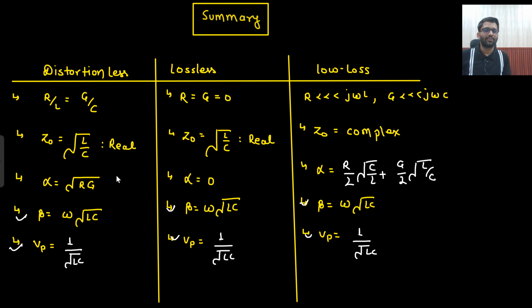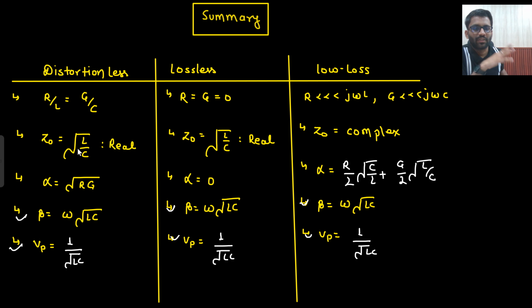Lossless, you will write down alpha is equal to 0. Distortionless, alpha is equal to under root RG. For low loss, alpha is R by 2 under root C by L plus G by 2 under root L by C. If Z naught is complex, that means low loss. If Z naught is real, then the formula will be under root LC.